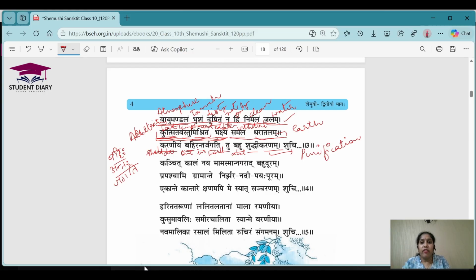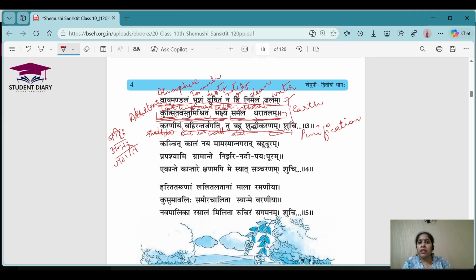So the poet is saying that we should just throw this dirt out of this world. I don't know where we will put it outside the earth. So the poet is saying that we should throw all this dirt outside, and inside the world we should do a lot of purification. Basically, he wants us to clean our environment and atmosphere so that we get clean water to drink and healthy food to eat, because everyone is now losing their health because of all these reasons. So the poet is actually praying or hoping everyone will make the environment clean. I am very much inspired by this poem.